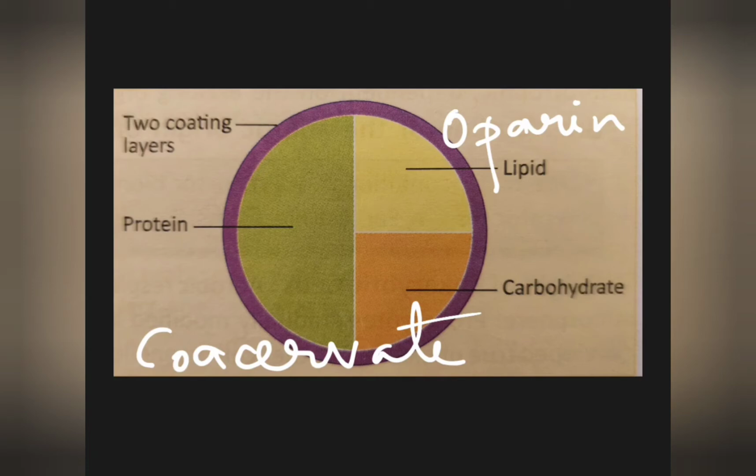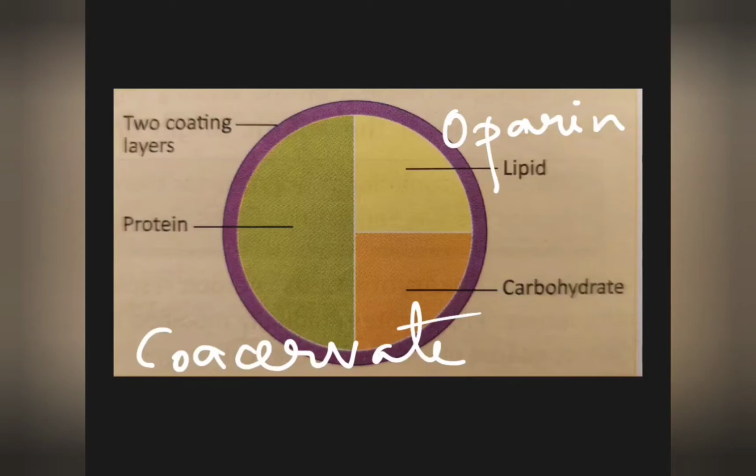According to this model, Oparin suggested that it can explain the mechanism of formation of primary life from complex organic compounds. To simplify, Oparin suggested that this Coacervate model can explain how, from complex organic compounds, which are ultimately chemicals, the origin of the primary life form took place.